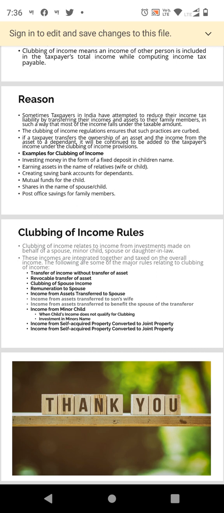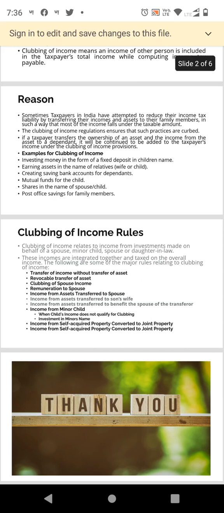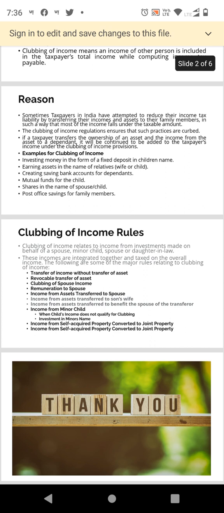Now, the following are the major rules. First one, transfer of income without transfer of asset. What is the meaning? You transfer only the income and not the asset. When a person retains the ownership of the asset but transfers the income from the asset to any other person by way of an agreement or any other means, then as per section 64 of the Income Tax Act, such income will be taxable in the hands of the transferor alone, and the income of the transferee will be clubbed with the assessee's income.